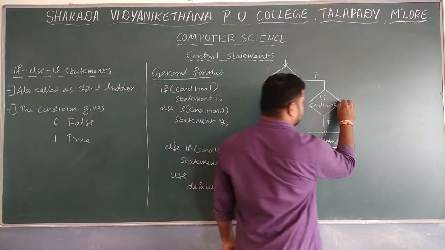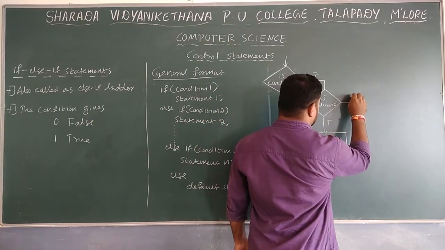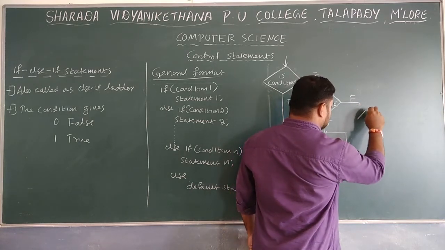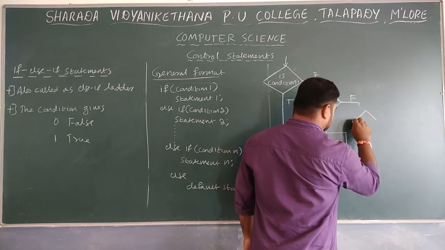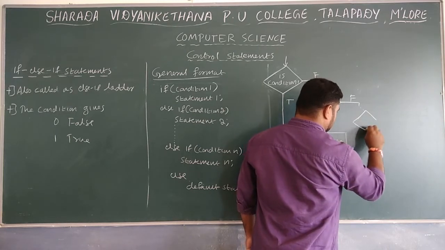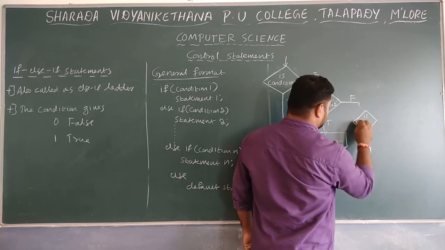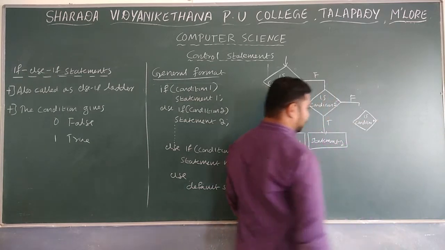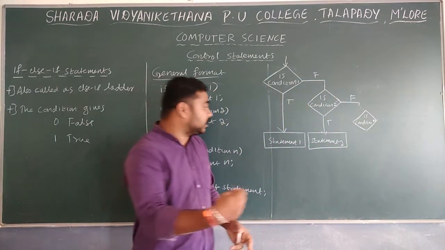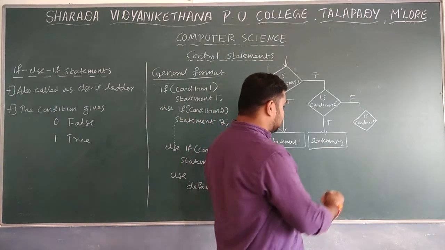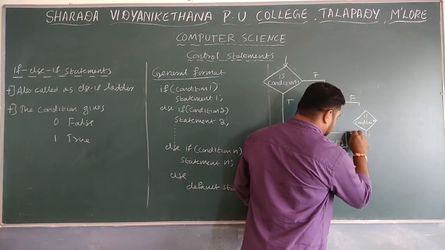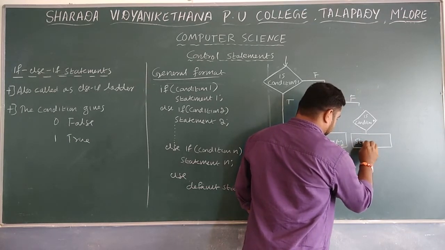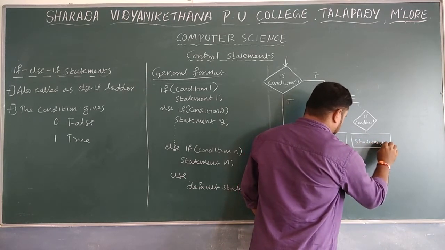Like that, whenever the condition is false, it continues, and finally I write condition n. So when the nth condition is true, we will execute statement n. I write statement n here.